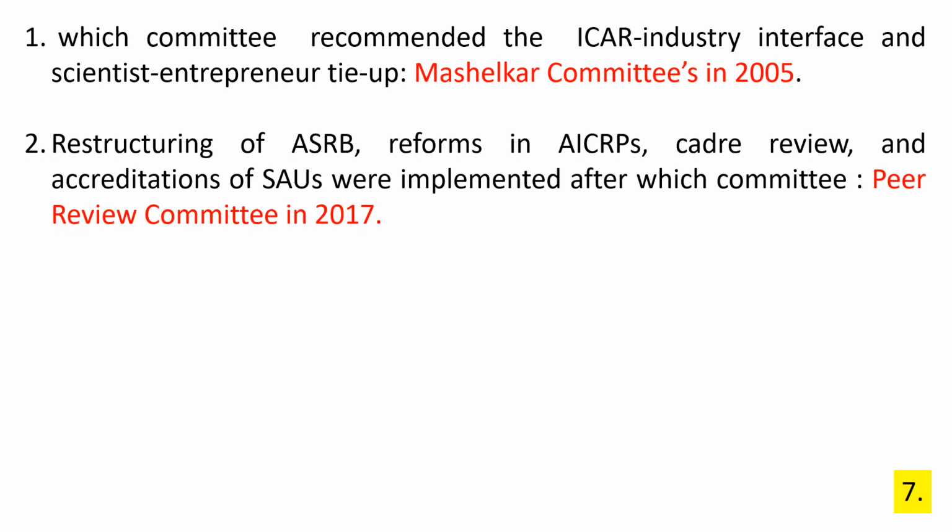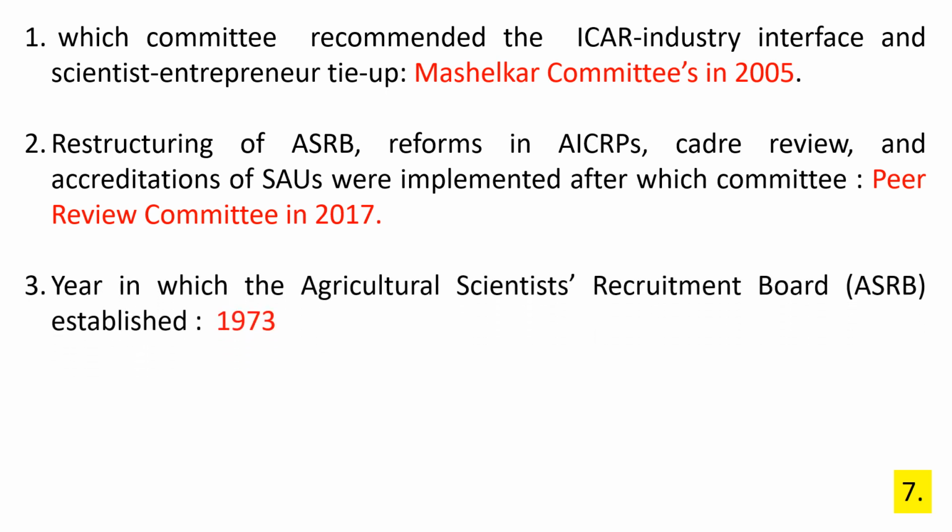Restructuring of ASRB, reforms in AICRPs, cadre review and accreditation of state agriculture universities were implemented after which committee? And the answer is the Peer Review Committee in 2017. In which year was the Agricultural Scientists Recruitment Board, ASRB, established? The answer is 1973.